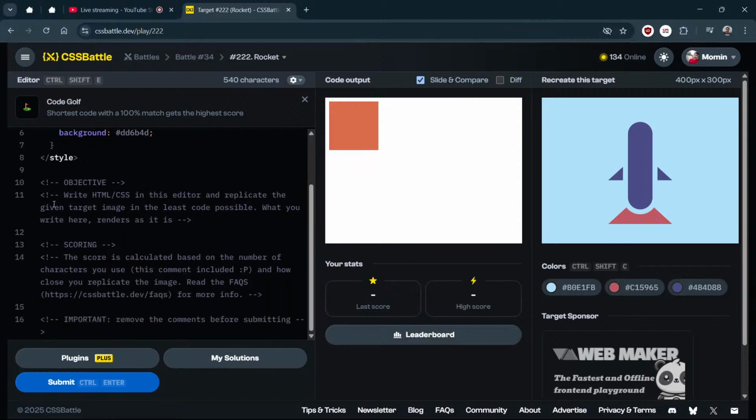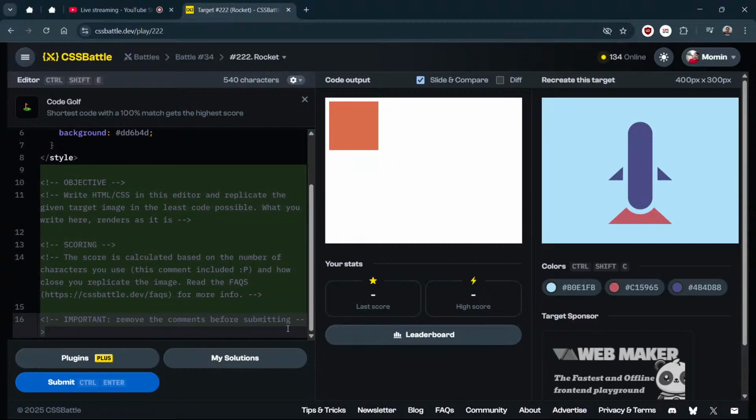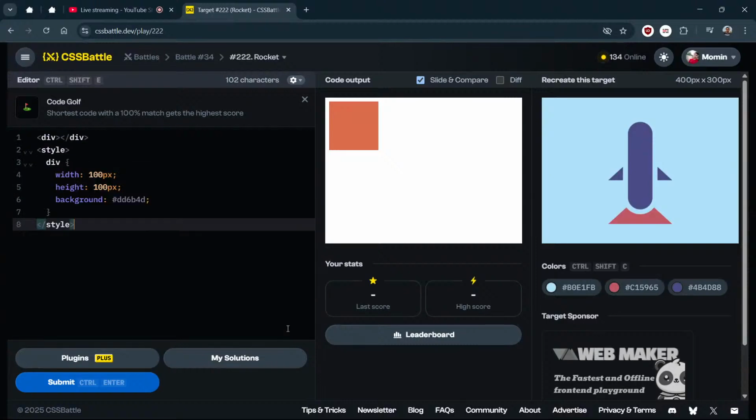I think I explained all of these objectives in the last video, but still I am going to explain. We need to create this image with the help of CSS and HTML. We need to write that here, and we need to use the least code possible. That will increase our score, right? So this is the thing. Let's just remove this.